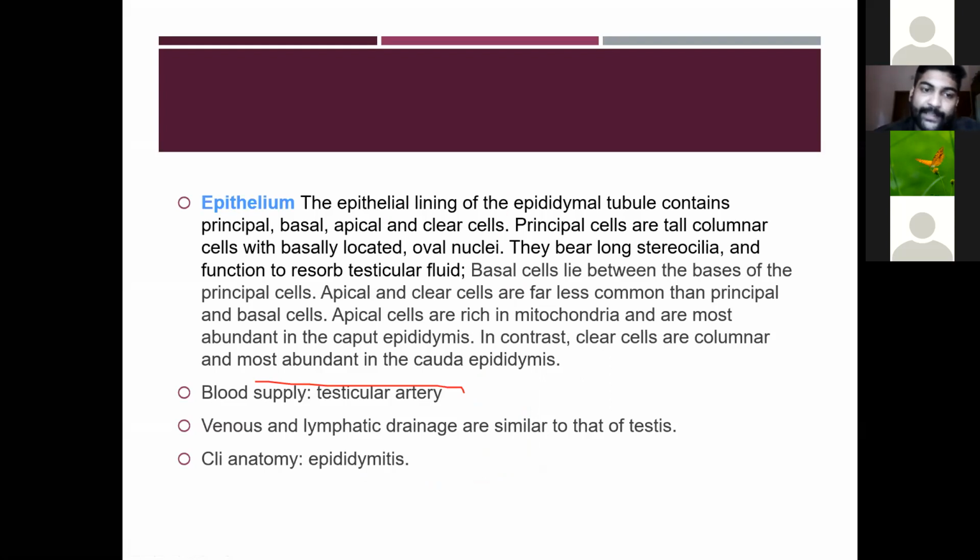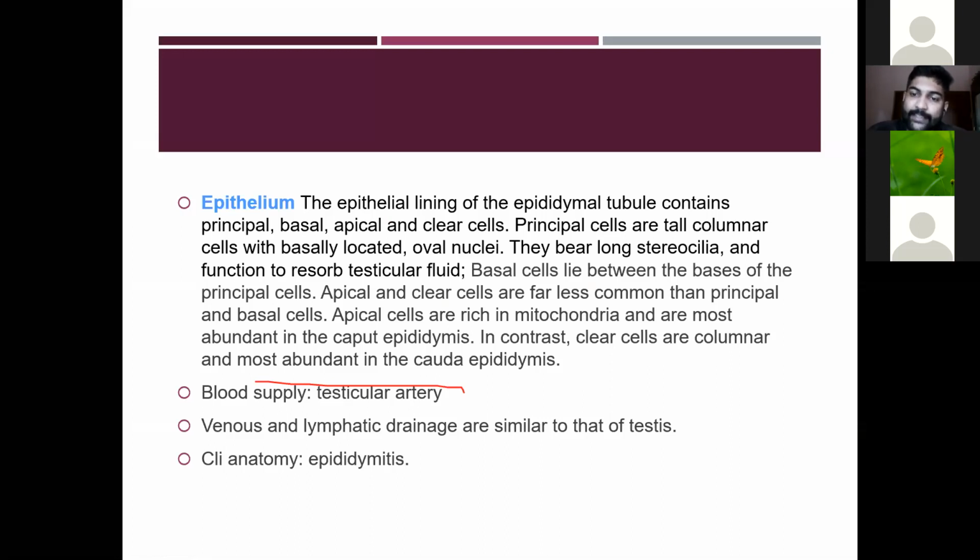Then the epithelium lining the epididymal tubule contains four cells: the principal, the basal, the apical, and the clear cells.